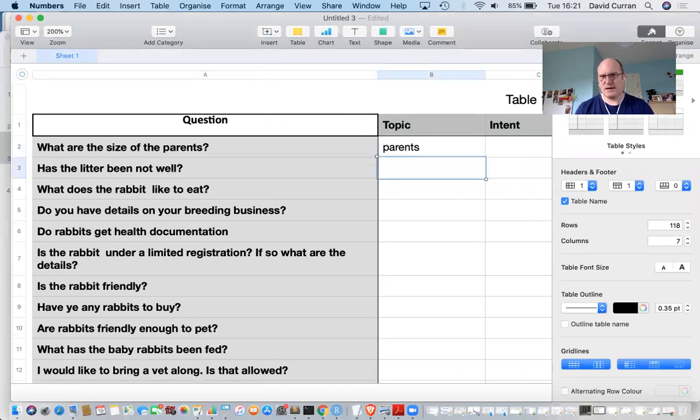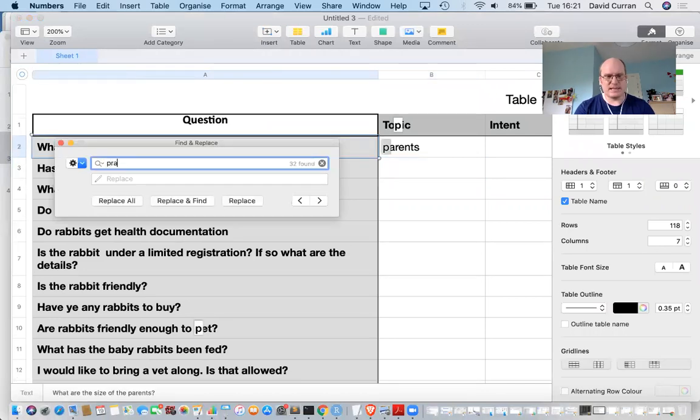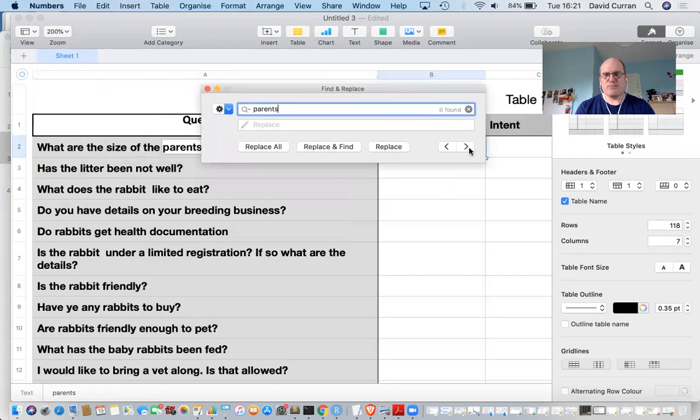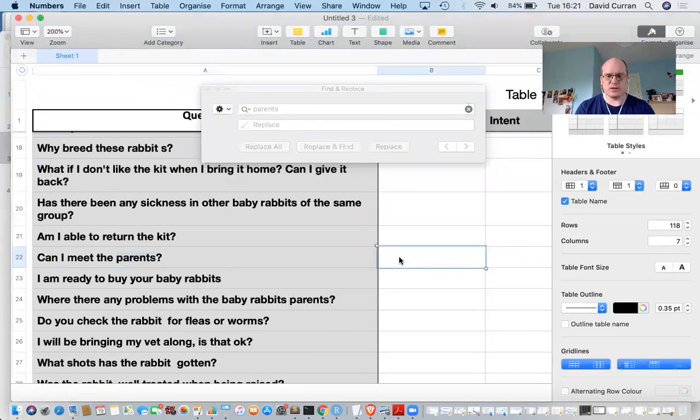This really is a move fast and break things idea. So you will get this wrong. If you spend a month on it, you'll still get it wrong. You're better off just doing it really fast, paying attention to it, but realizing you're not going to get it right the first time. Parents again. Can I meet the parents? Yep, seems like parents is a topic to me.